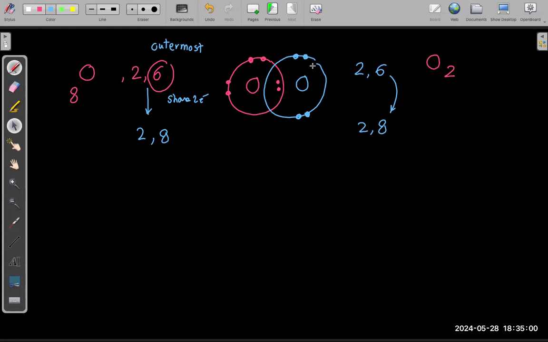Not be shared. It is only for this oxygen atom. They will not be shared with the other one. And 2 will be shared. So everyone shares 2 electrons. Why? Because it needs 2 electrons.